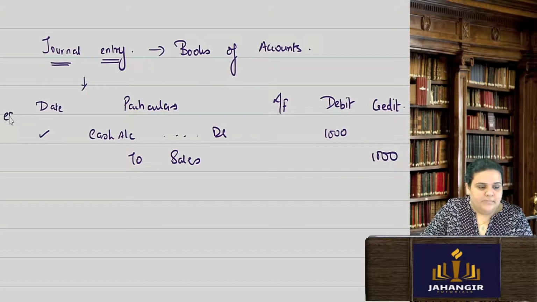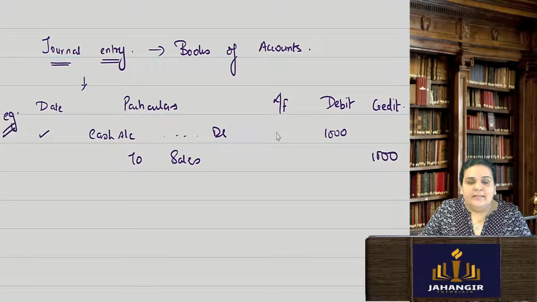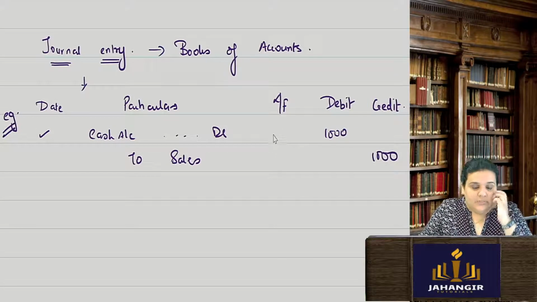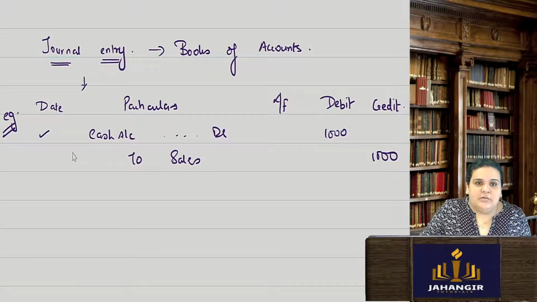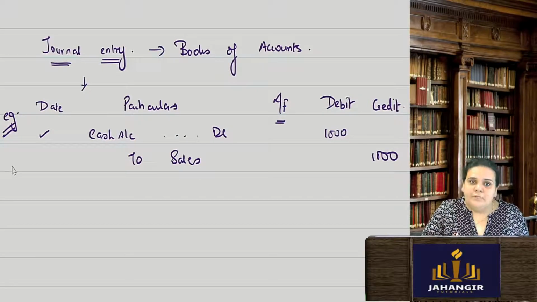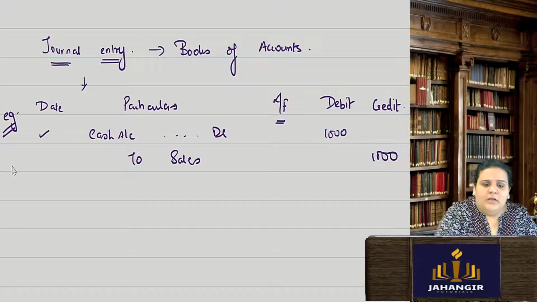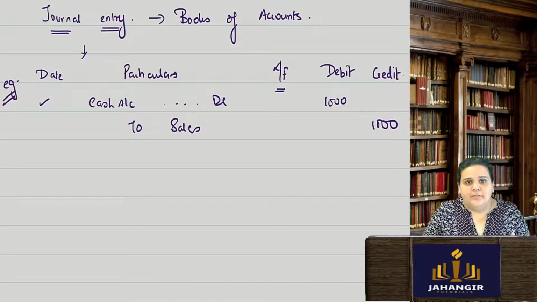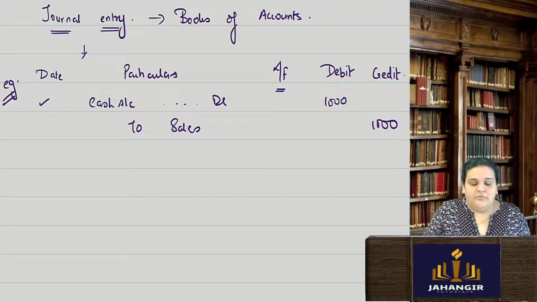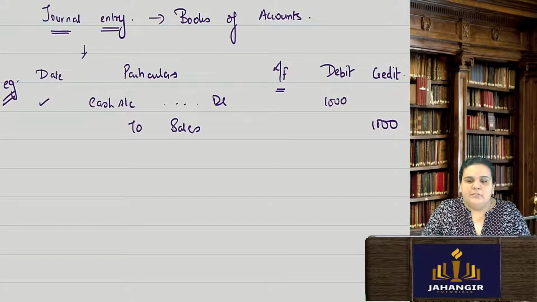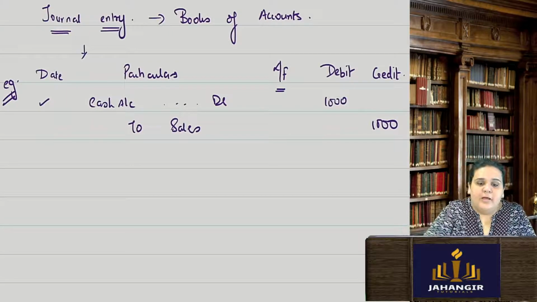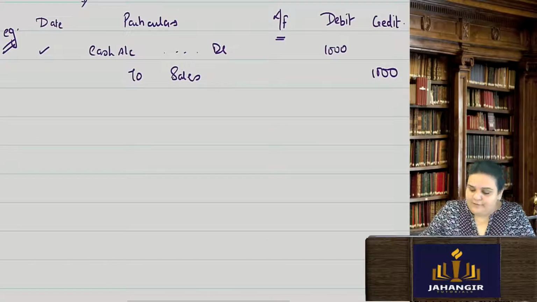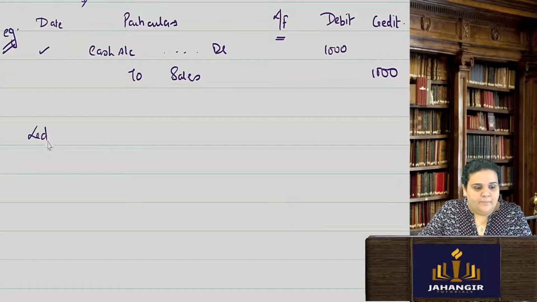This is just an example. And we write the ledger folio number. Why? So that when I am referring to this journal entry, it is easy to identify in which ledger folio this entry has been posted. However, since you do not have to solve any sums like this in full, as it is an MCQ paper, you should just know the format of how to have a journal. Now, after the journal, we have the ledgers.